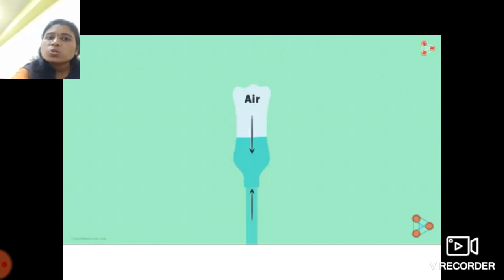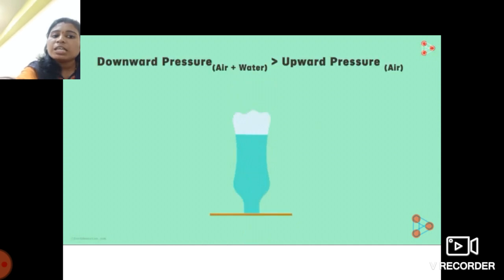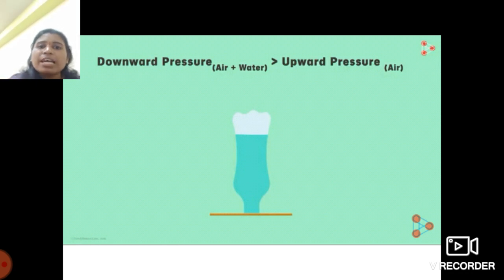So there is a net force acting on the paper in the downward direction, that is, there is more pressure in the downward direction, and that is the reason why this paper gets detached from that surface. Okay students, got it?